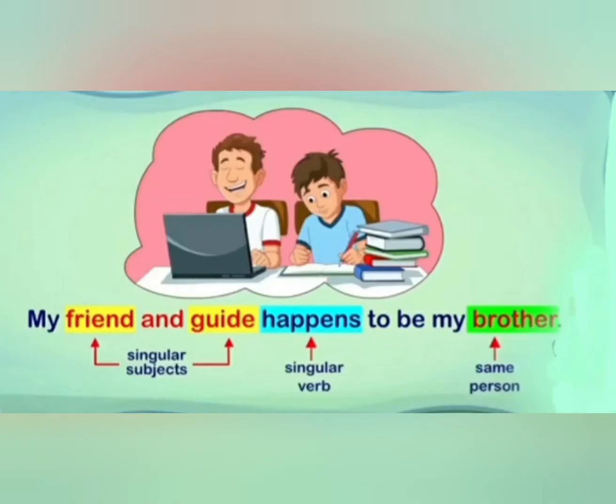Let's see the examples. My friend and guide happens to be my brother. Here we use friend and guide, both for one person, that is brother. So here we have to use singular verb happens. That's why the answer is my friend and guide happens to be my brother.